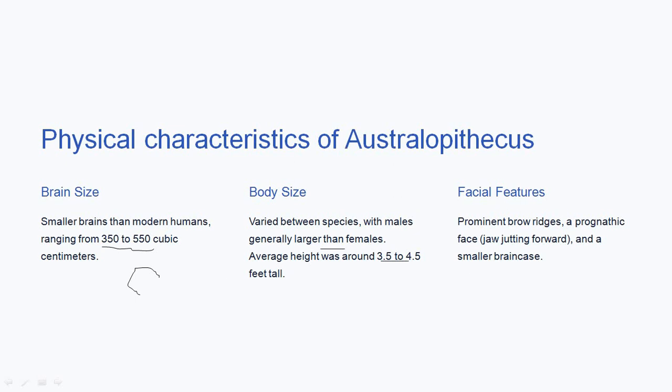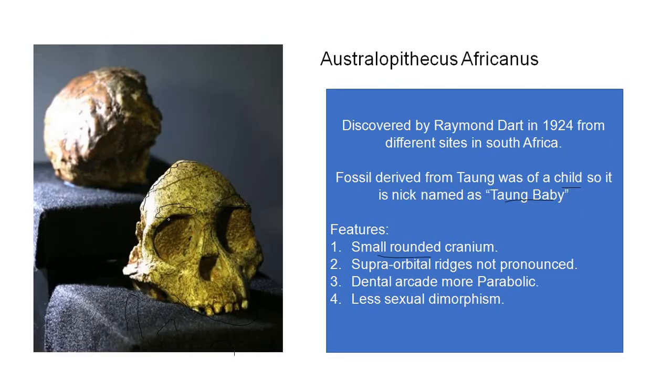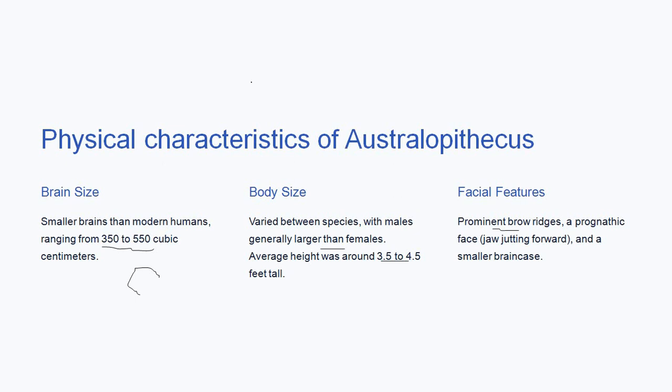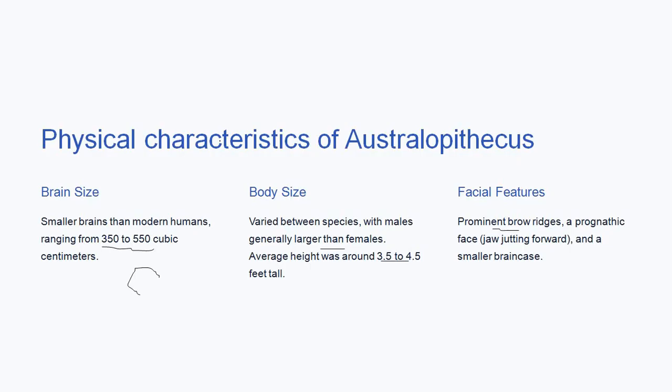Let's talk about the facial features. Prominent brow ridges. In the previous slide, we have seen that they were not having any supraorbital ridges, right? Australopiths were not having supraorbital ridges, but the brow region was prominent. As you can see over here, the brow region is prominent. Still in Sediba also, you can see that the brow region is prominent, but supraorbital ridges are absent. Prognathic face is present, that is, the jaw is jutting forward, and a smaller brain case.